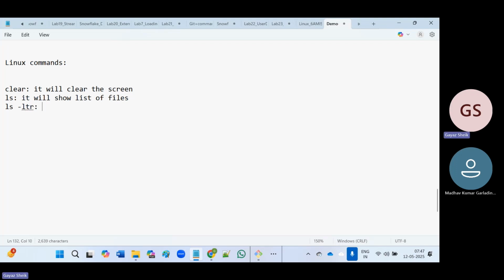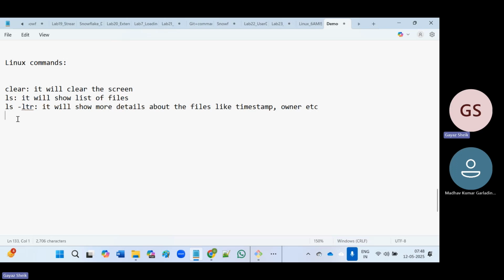It will show more details about the files, like the timestamp when the files got created, and the owner detail, who is the owner of the file. So we'll get more details about the files.